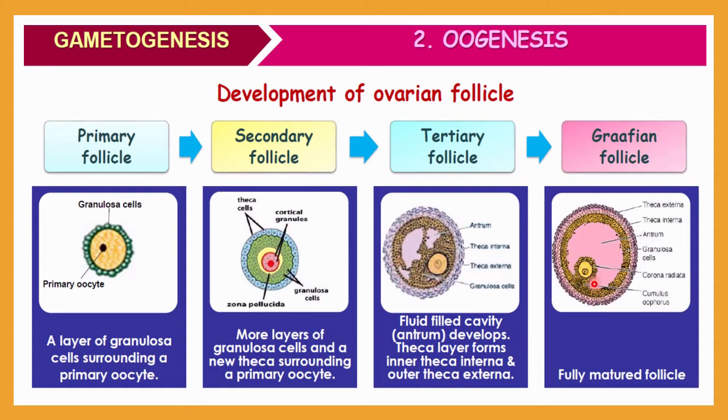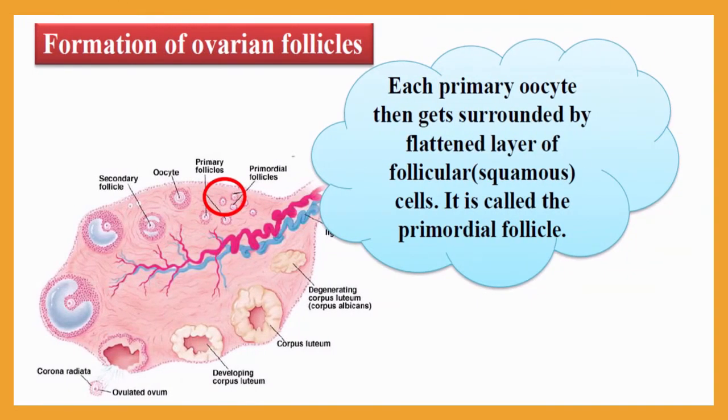And then the Graafian follicle will be formed. First of all the primary follicle, then secondary follicle, then tertiary follicle, and now Graafian follicle. Out of all these stages, the Graafian follicle is a fully matured follicle. Now it is ready for the release of an egg cell, and that is called ovulation. So this Graafian follicle is now ready for the ovulation process. It may have many other structures also: theca externa, theca interna, antrum, granulosa cells, corona radiata, and cumulus oophorus. Now let me discuss all stages one by one in detail.